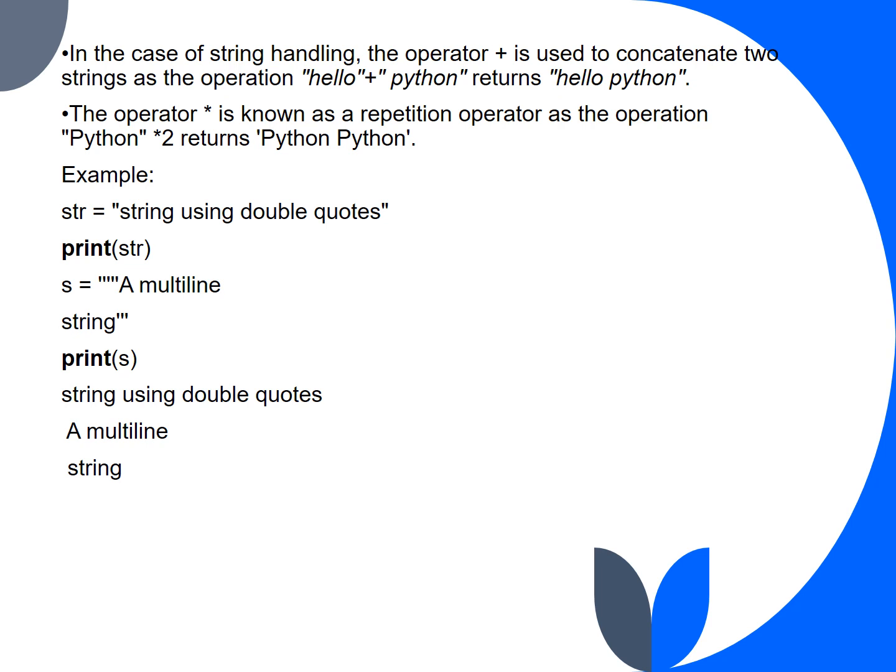In the case of string handling, the operator plus is used to concatenate two strings. So hello plus Python returns hello Python. The operator asterisk is known as the repetition operator, as the operation Python asterisk 2 returns Python Python. For example, here we have defined two strings, str and s. The first is using double quotation marks and the second is using triple quotation marks.